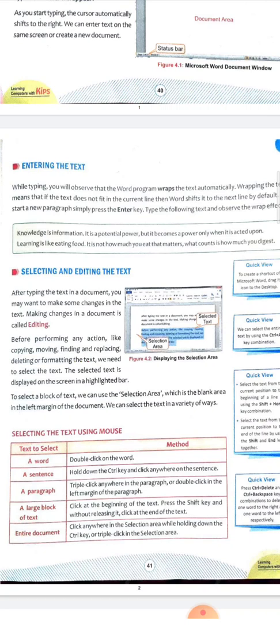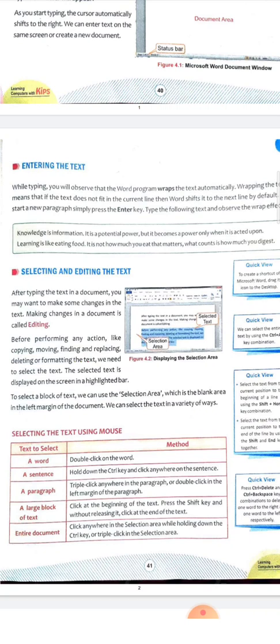If we want to select a word only, then we have to double click on the word. If you want to select a sentence, at that time we have to hold down the control key and click anywhere on the sentence. If you want to select a paragraph, then triple click anywhere in the paragraph, or you can also double click in the left margin of the paragraph, on the left side.